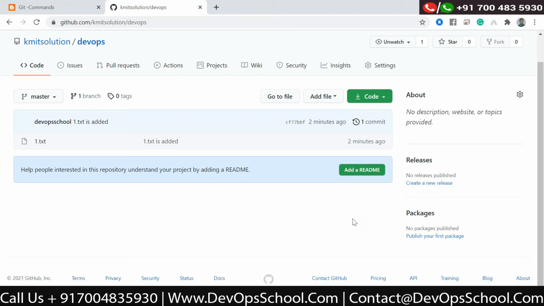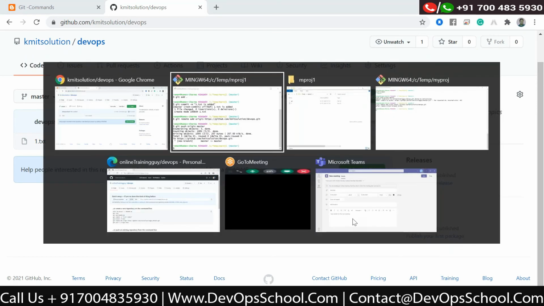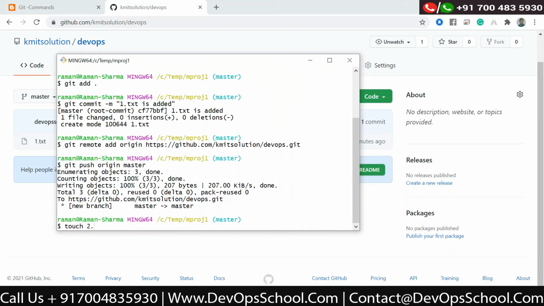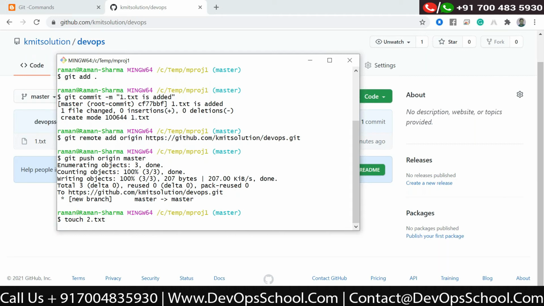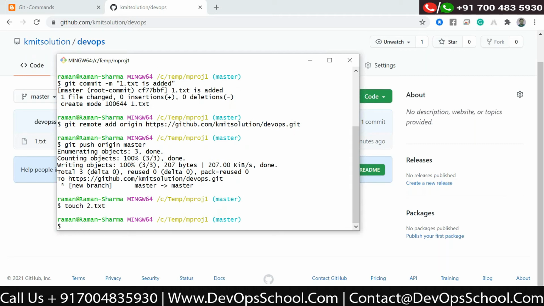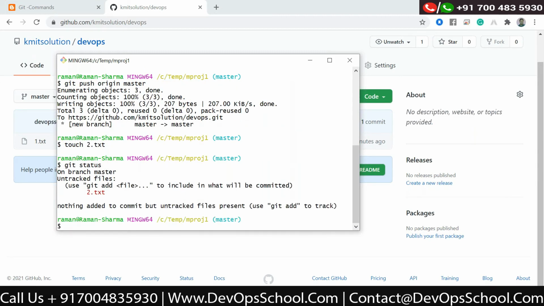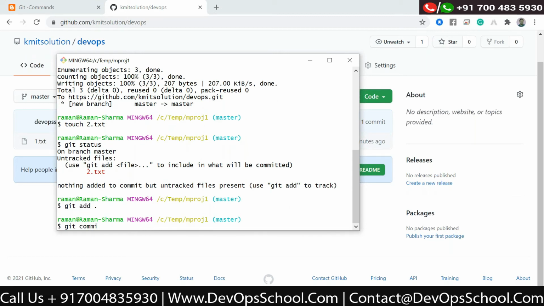Now let me create one more file. I say touch 2.txt, then git status, then git add dot, git commit -m "2.txt is added".